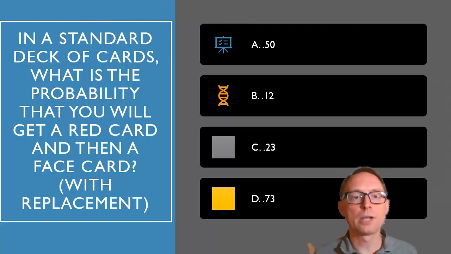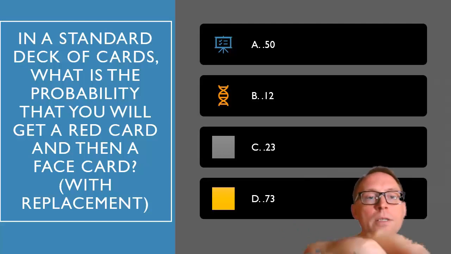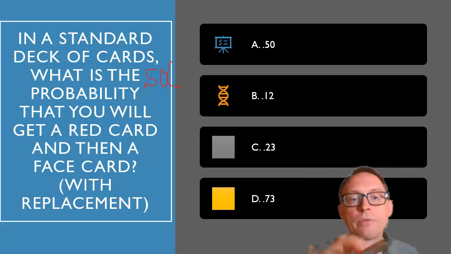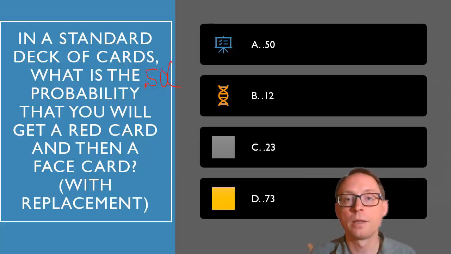In a standard deck of cards, what's the probability you get a red card and then a face card, again with replacement? All right, so the probability to get a red card is 0.50 times the probability of getting a face card. The probability of getting a face card is 12 divided by 52. There's 12 face cards in the deck.